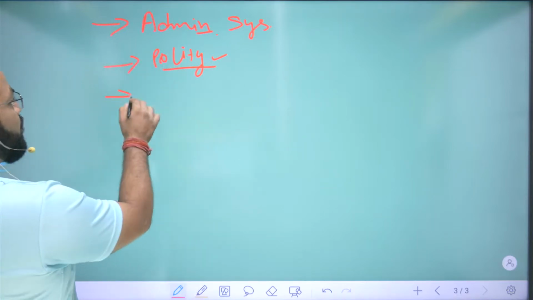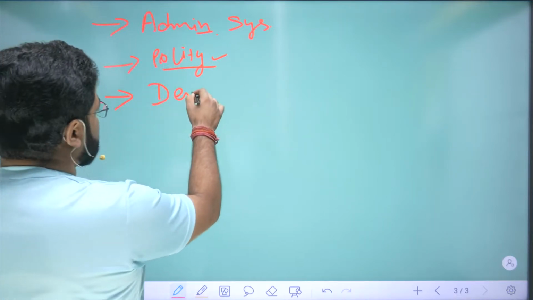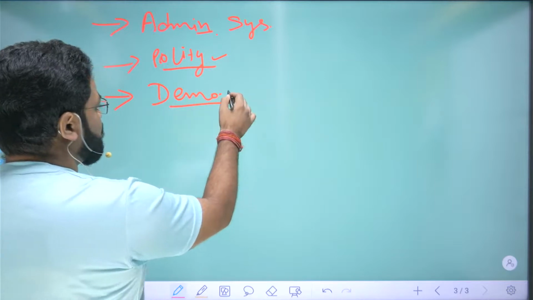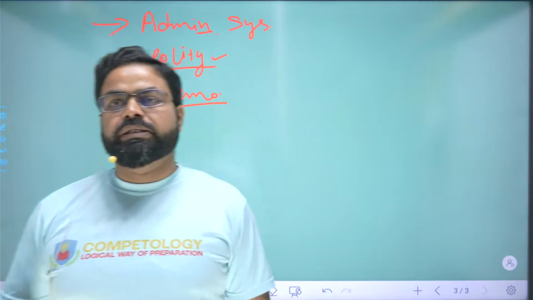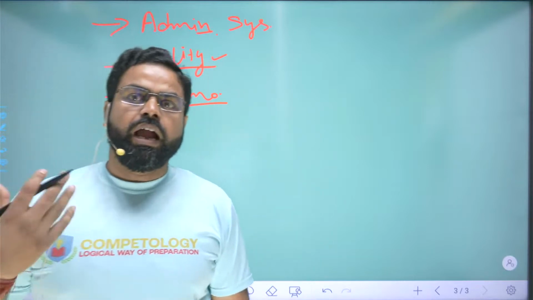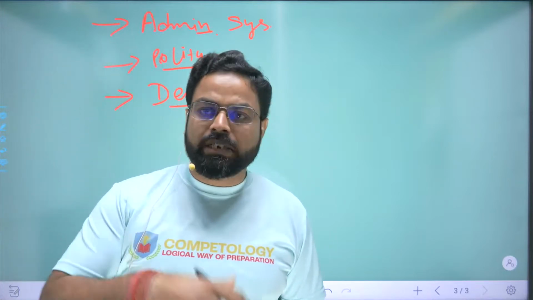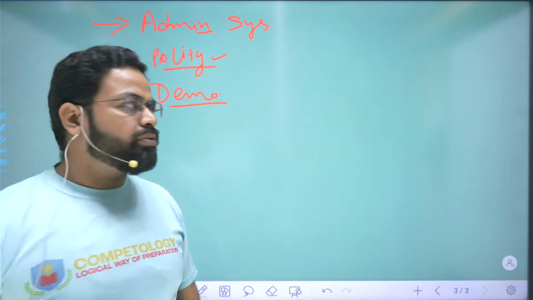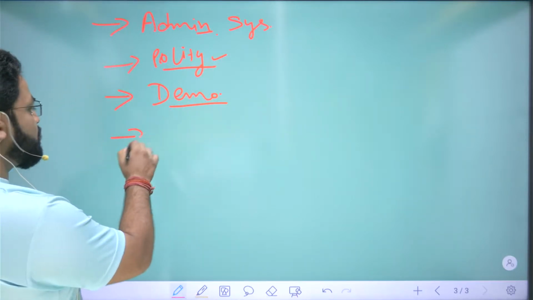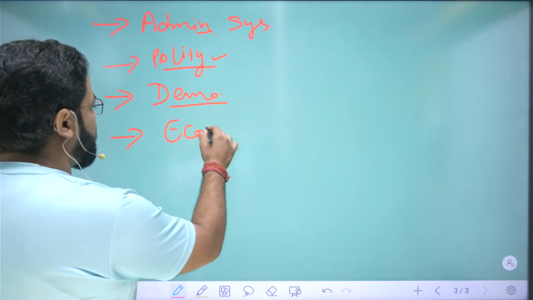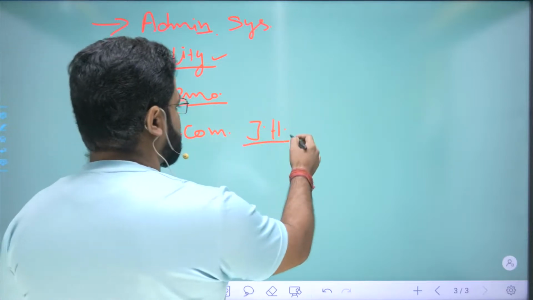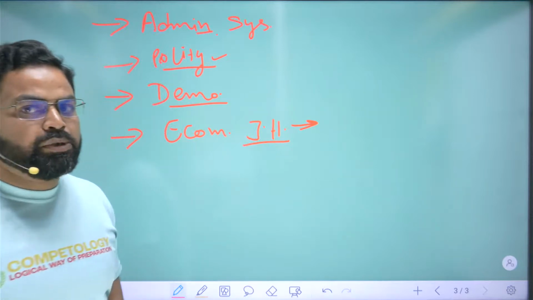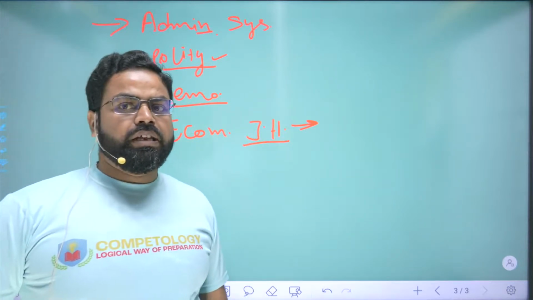Thereafter, the demography of Jharkhand, right? So demographic attributes, the composition of population, the literacy rate, their distribution, and all things related to it will be discussed over here. Thereafter, we will go on to study about the economy of Jharkhand, specifically the Jharkhand related economic attributes of the syllabus.